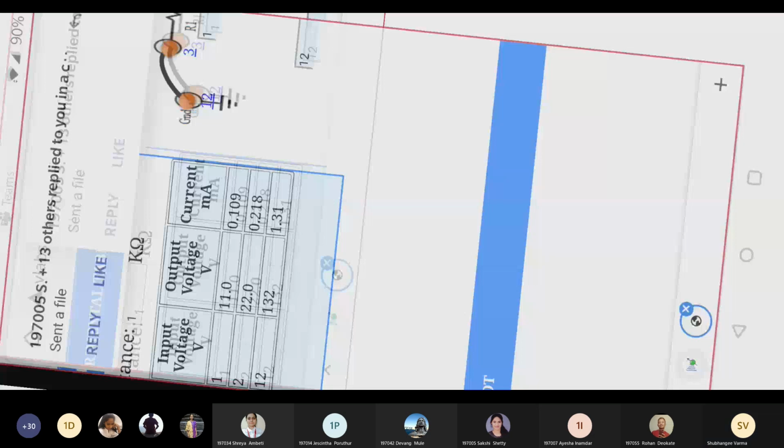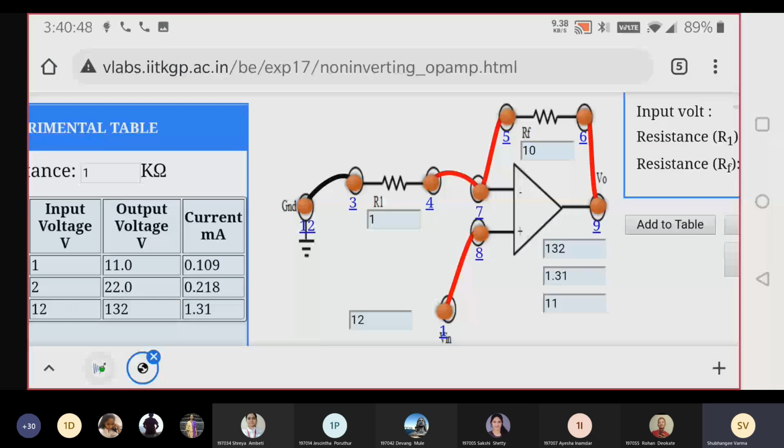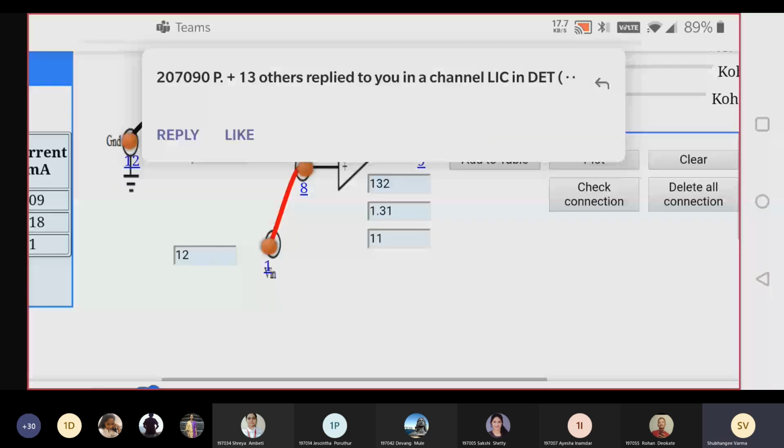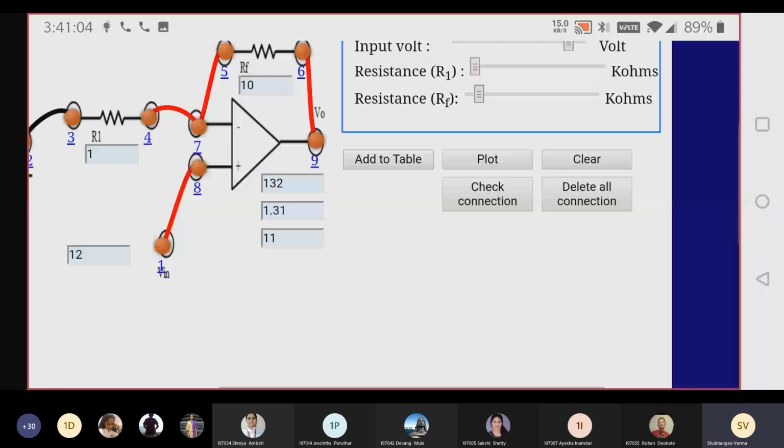Now I'm going to connect my laptop and I'll show you the integrator and differentiator from laptop. Till the time, give me 10 minutes. Till the time, you all have to perform inverting and non-inverting amplifier and share your screen and waveform here in chat box. And students, here you can plot also.